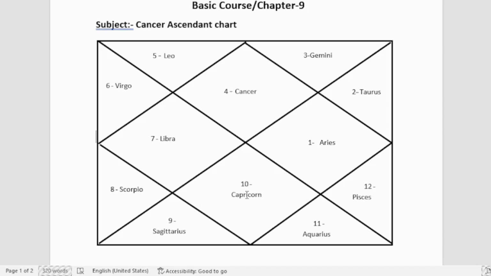Hope till now it is clear to you. All the ascendants till Cancer we have discussed, and it is clear to you. In the next chapter, we will learn about Leo ascendant, the lord of which is Sun. We will learn about its malefic, benefic and neutral planets. Till then, do your revision.